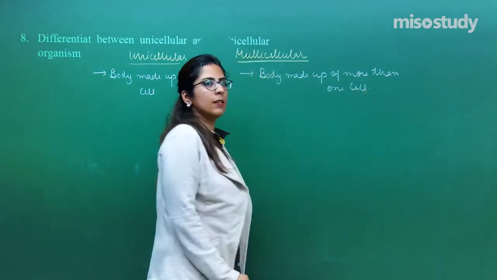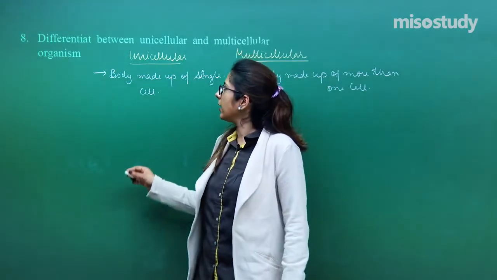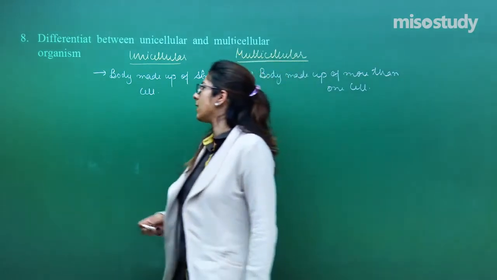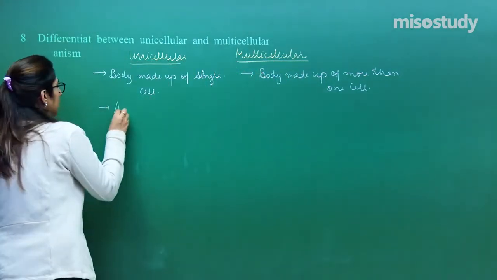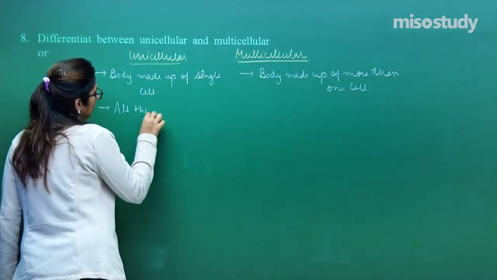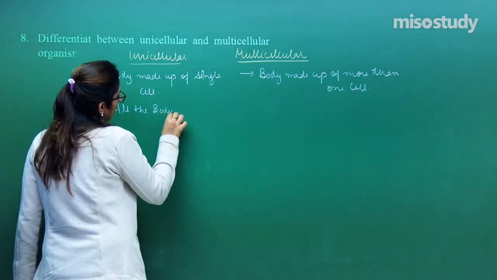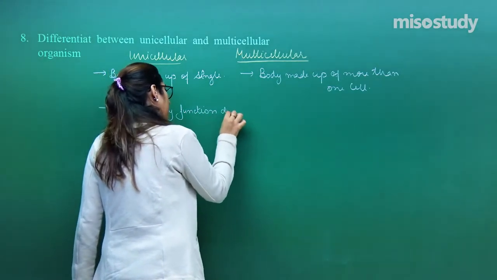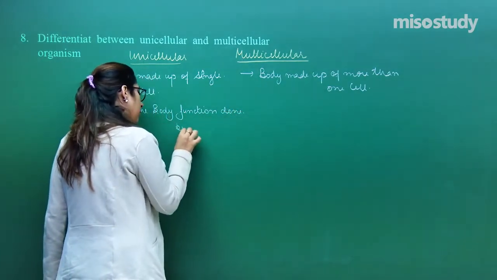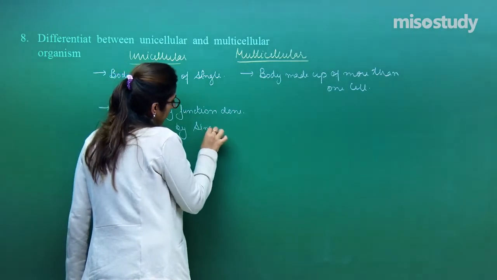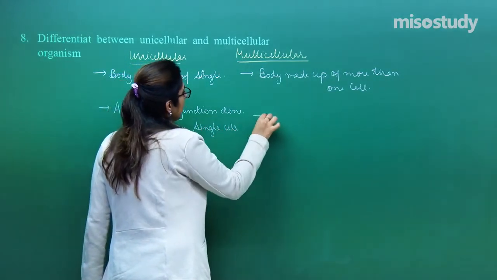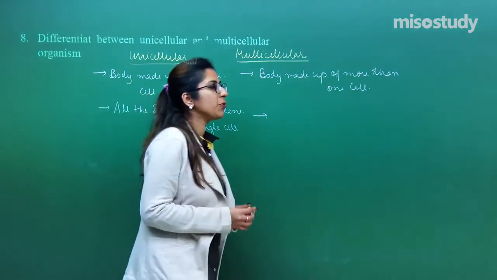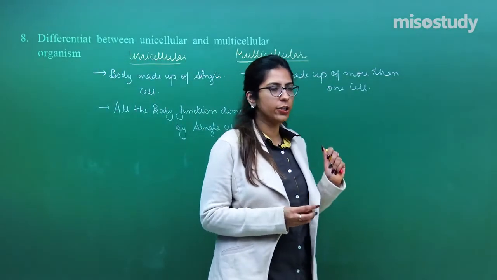Another difference is that in case of the unicellular organism, all the body function is done by a single cell only. Whereas in multicellular organisms, a different group of cells perform a similar function. That is why they are clubbed under what we call a tissue.